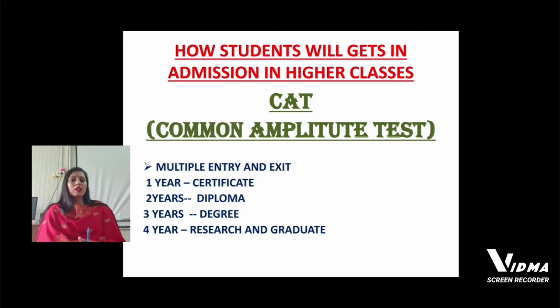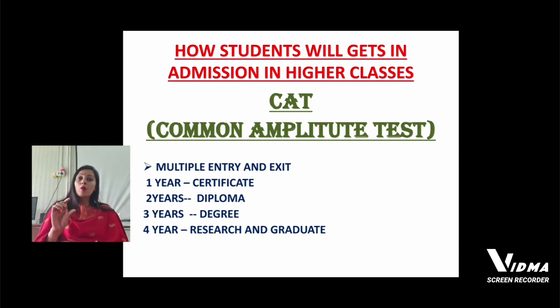For example, a student is doing a course of 3 years, but after 1 year the student loses interest and doesn't want to do that particular course. In that case, if the student spent 1 year in a particular course, then a certificate will be given to him. If he spends 2 years, then a diploma will be given to the student. And if he spends 3 years, then a proper degree will be given to him. So the main aim of this education policy is that the time of the student will not be wasted. It's not like that if he loses interest, he has to leave the course and join some other course. There is nothing like that.